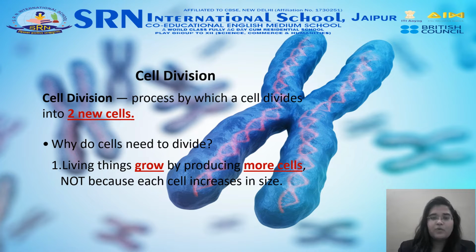Now let's discuss about cell division. So cell division is the process by which a parent cell divides into two or more daughter cells. Cell division usually occurs as part of a larger cell cycle. In eukaryotes, there are two distinct types of cell division. A vegetative division, whereby each daughter cell is genetically identical to the parent cell, that is mitosis, and a reproductive cell division, whereby the number of chromosomes in the daughter cells is reduced by half to produce haploid gametes,